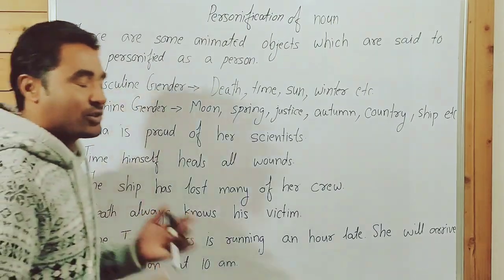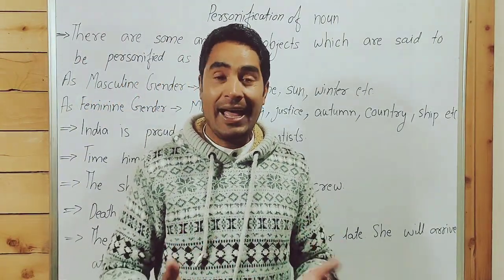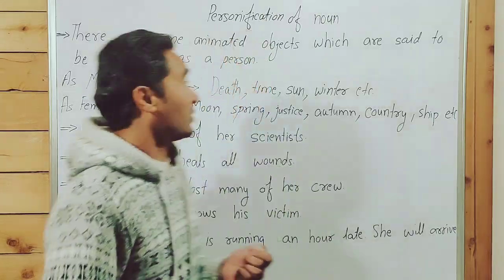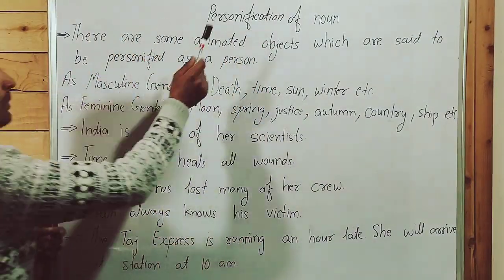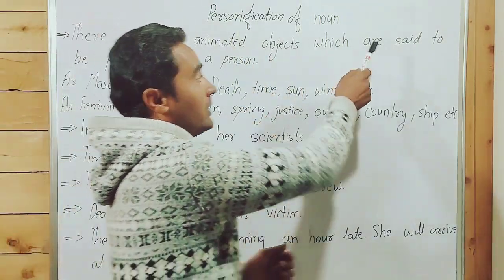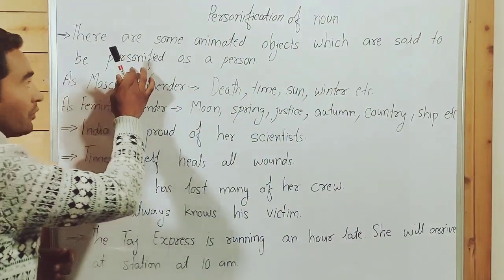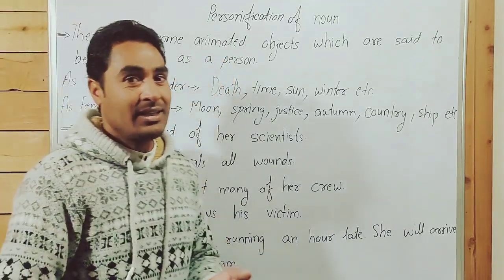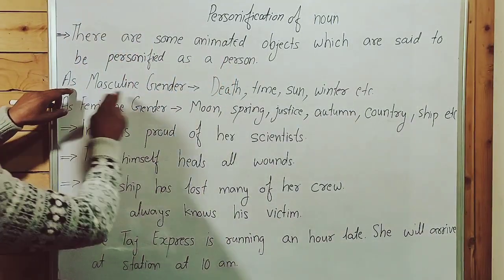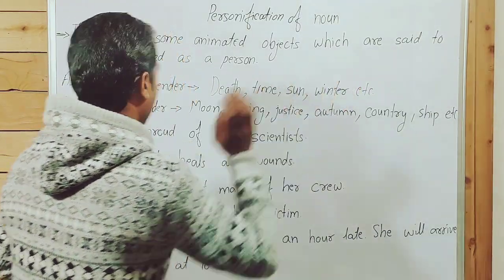These are treated as masculine gender: death, time, sun, winter, etc.